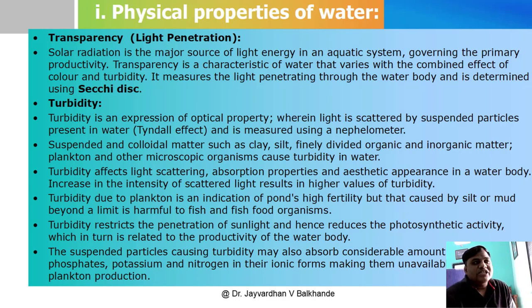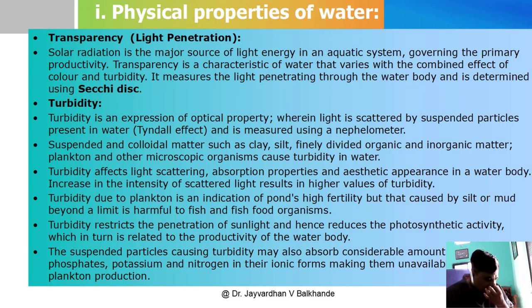Then the next is the transparency. Transparency is nothing but the light penetration, meaning what depth the light is penetrated, that is called the transparency. Solar radiation is the major source of light energy in an aquatic system, so it governs the primary productivity. The transparency is a characteristic of water that varies with the combined effect of color and turbidity. It measures the light penetrating through the water body, and it is determined using the Secchi disk.